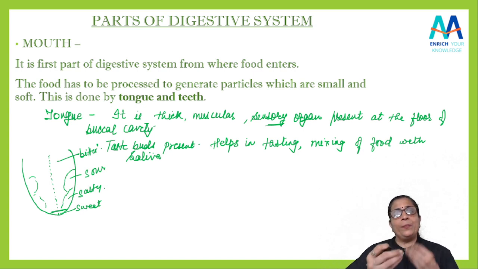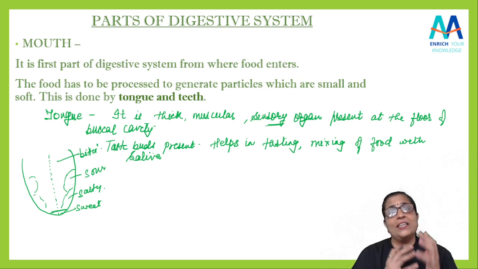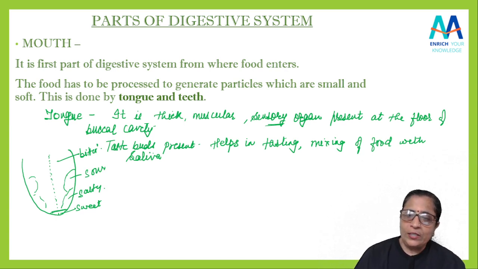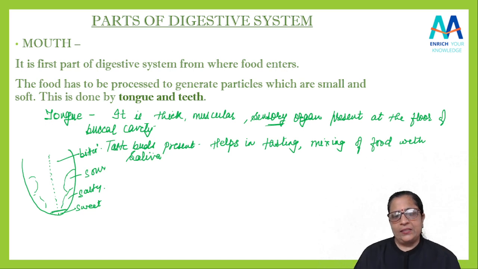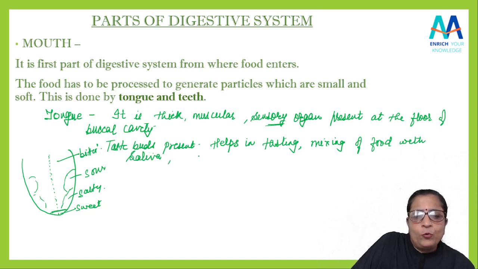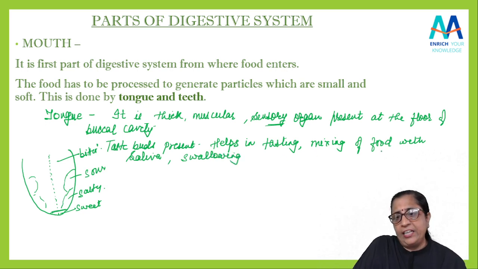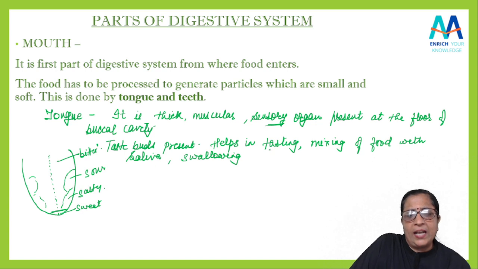Saliva. तो जब भी हम खाना खाते हैं तो जो मुंह का ये जो saliva है वो खाने के साथ मिक्स होता है. कैसे होता है? It is with the help of the tongue. Okay, so it mixes the food with the saliva, so that the food is swallowed. Yes, it helps in tasting, mixing of food with saliva and swallowing it.